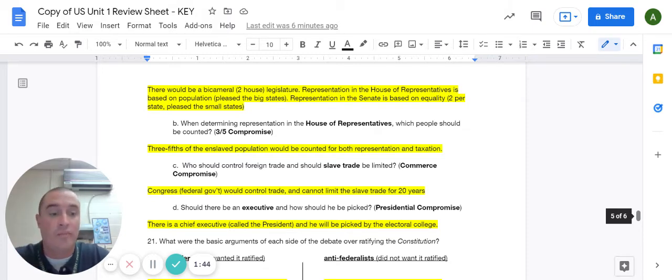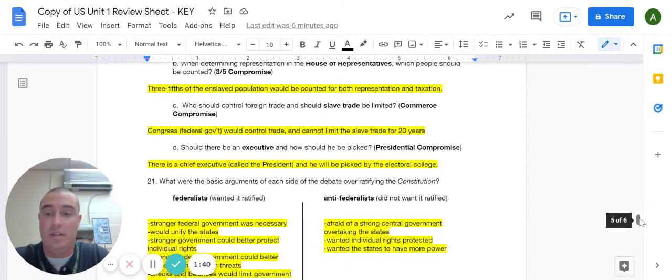Question B, the 3/5 compromise. This was about slavery. So the deal here was that 3/5 of the enslaved population in each state would be counted for both representation in Congress and for taxation. Question C, this was the Commerce Compromise. So the deal here was that Congress or the federal government would be the one to regulate trade, but also they cannot limit the slave trade for 20 years.